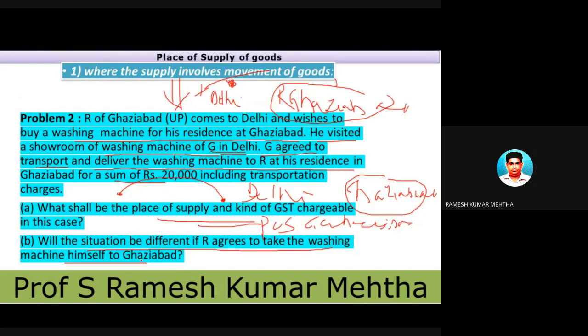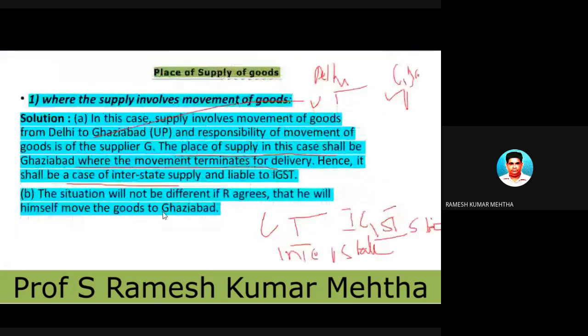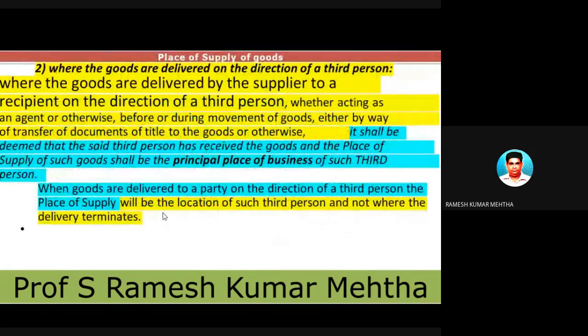Now R is saying that he will take the washing machine from Delhi to Ghaziabad on his own. But please remember, there is still a movement of goods taking place between Delhi and Ghaziabad. So it doesn't make any difference. Still, it is a case of IGST because the place of supply is Ghaziabad. Next one, another example.